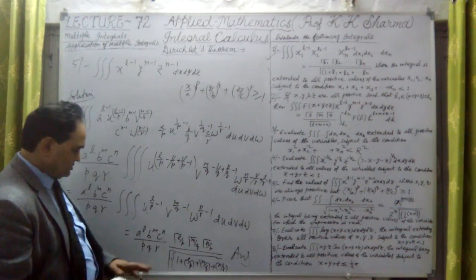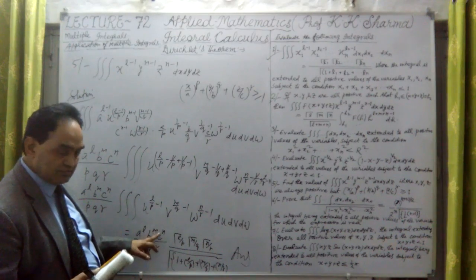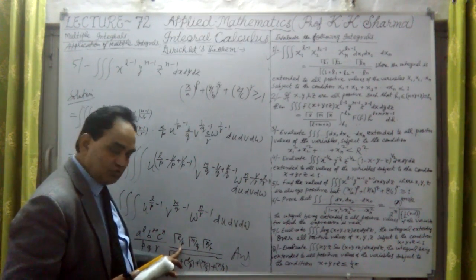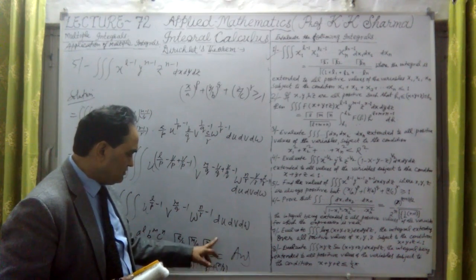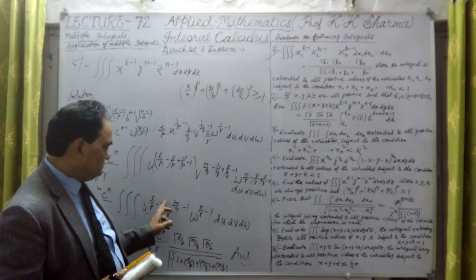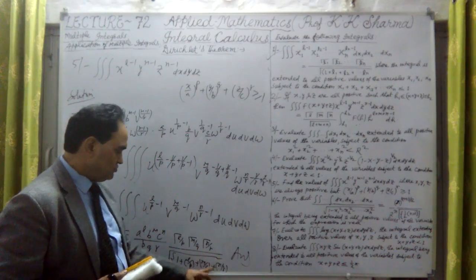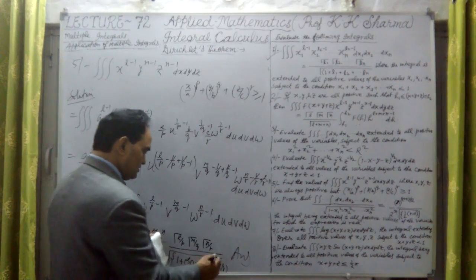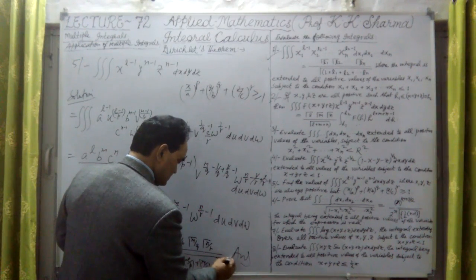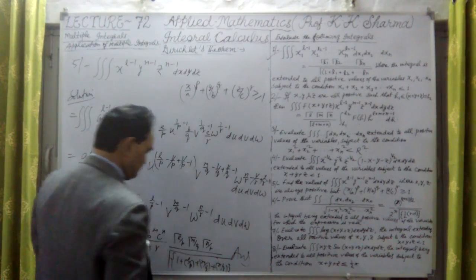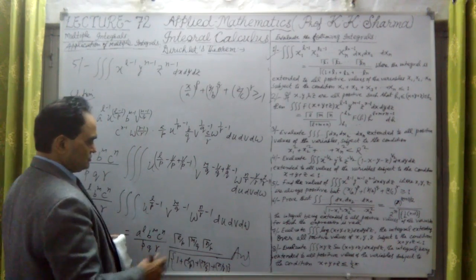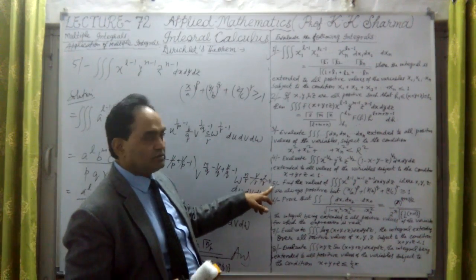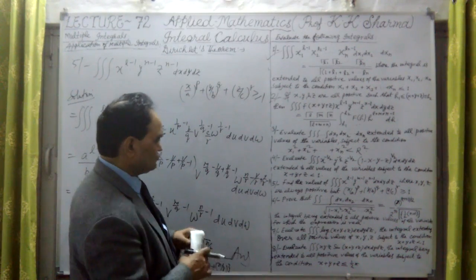So this is the answer here. Simple answer. This is a raised to the power l, b raised to the power n, c raised to the power n upon pqr into gamma l upon p into gamma m upon q into gamma n upon r divided by, all these values substituted, 1 plus l upon p plus m upon q plus n upon r. This is the whole value under the gamma sign in the denominator. So this is the final answer of question number 5. This we have done. Now let me take the 6th question.